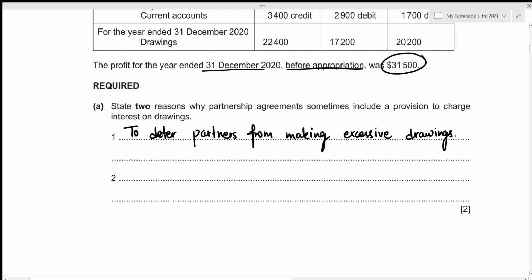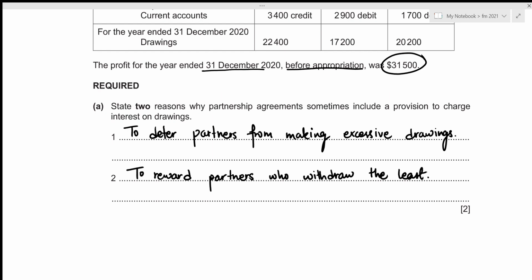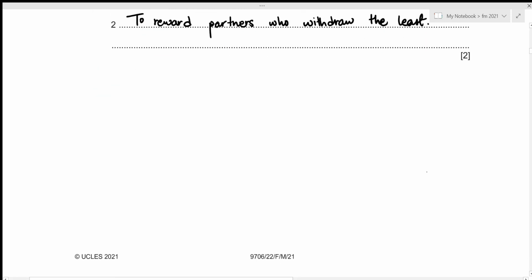Let's write it down. To reward partners who withdraw the least. And this concludes the first part of this question. Now we can move towards the second one.